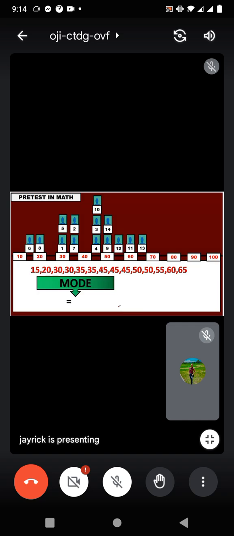Next, let's have this one. Okay, this is now the original. This is the original data set. Okay, now from this point to this point, what have you observed? Na-change ang 65 to 95, sir. 65 to 95. Now the question is, is this 95 an outlier?